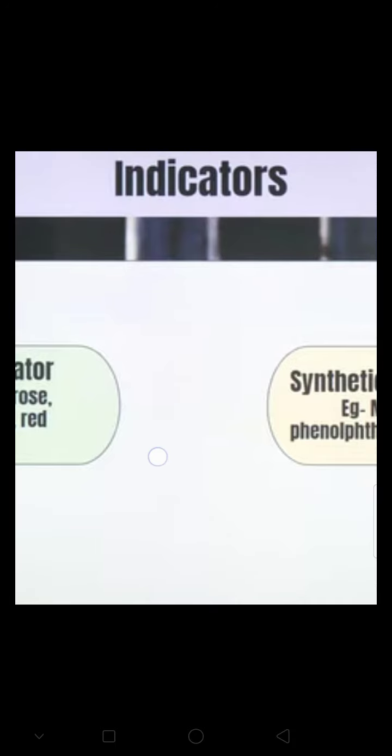Indicators are again of two types: natural indicator and synthetic indicator. Natural indicators: China rose, turmeric, litmus, red cabbage. जो naturally हमारे एटमॉस्फेयर में, नेचर में हमें मिलते हैं, they are called natural indicators. Synthetic indicators जो laboratory में बनाए जाते हैं, methyl orange and phenolphthalein, these are examples of synthetic indicators.